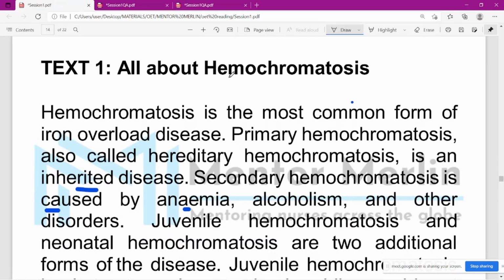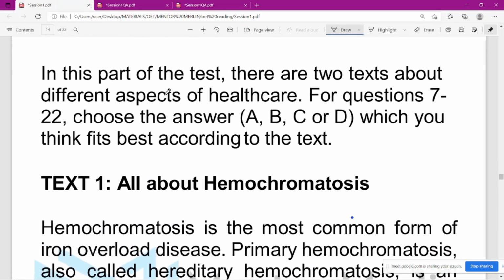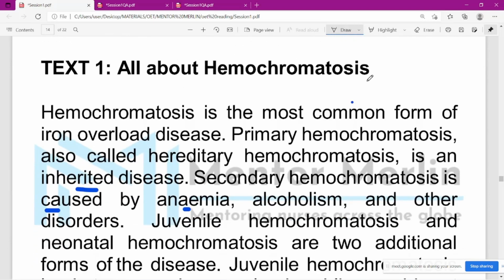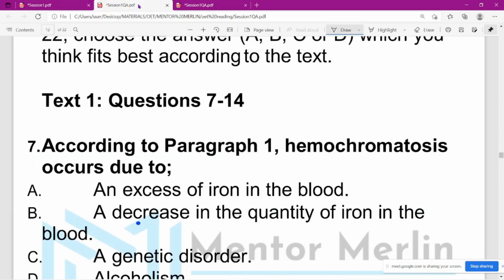So today we will be dealing with the part C section. The topic is hemochromatosis. You can collect the questions from me. Here we have one student with us, Manju, and she will be helping us in this reading section.